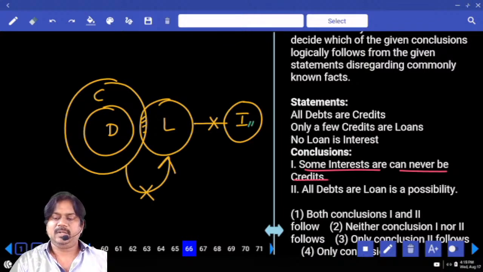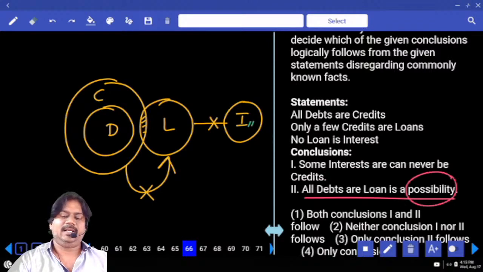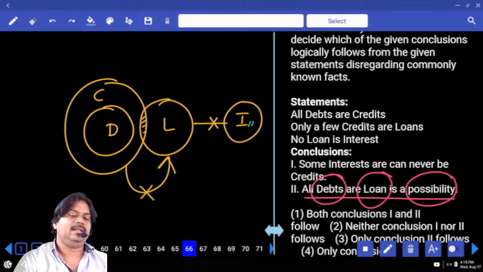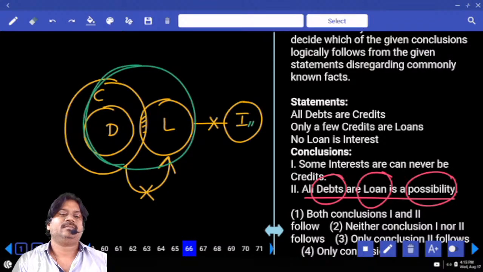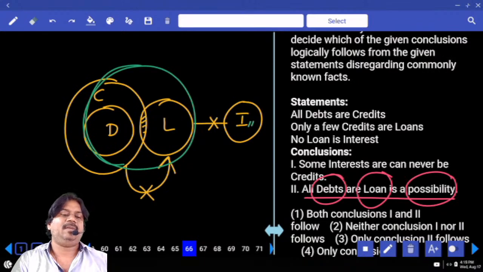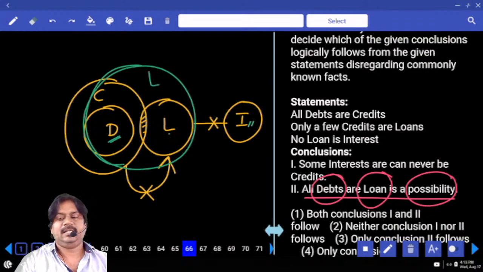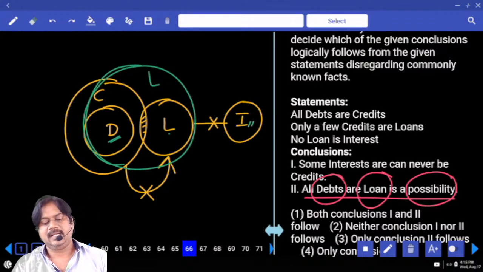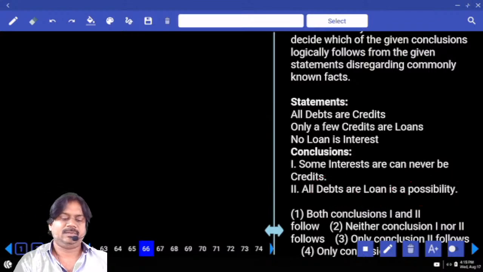All debts are loans is a possibility. So clearly a possibility: all D's are inside the part of L. Can we write L this way? Yes or no? Yes. That means we can prove all D's are inside the part of L. Is it possible? Yes. What is the answer for the question? Only 2.